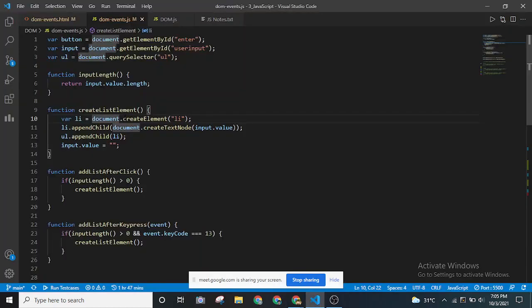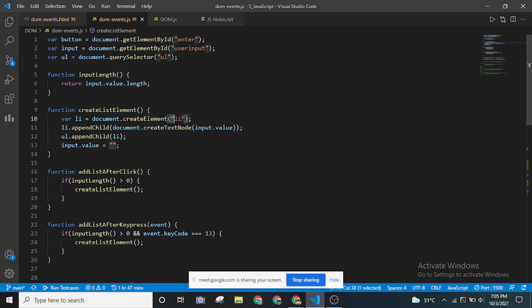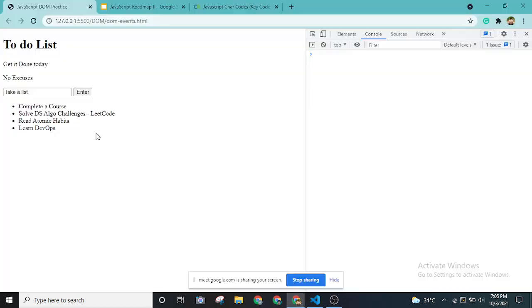There's a function called create element. Inside this, we pass the type of tag we are going to create. Here I am passing li as the argument, because if you remember, I want this to be added as a list item inside this to do list. That's how it will function as a to do list.